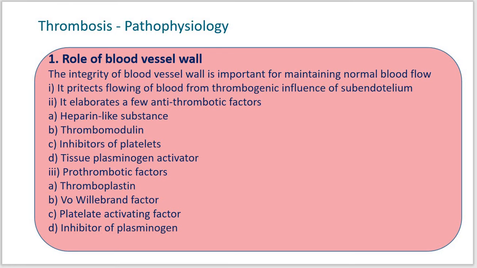But here, the injury of a blood vessel initiates the hemostatic repair mechanism, or the process of thrombosis. Suppose one is injured by means of an accident. Here there are three steps. First, the endothelium injury, an injury at the endothelium region.